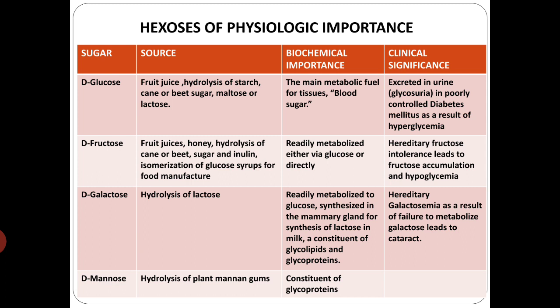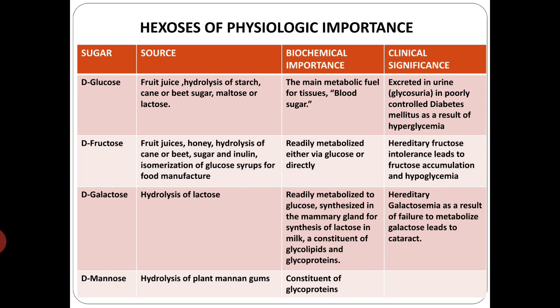So it is the main metabolic fuel in our tissues, in all the cells, and this is termed as blood sugar. And in case of poorly controlled diabetes mellitus, this will be excreted in urine, and that is called glycosuria. And when the levels are high in the blood, then it is the condition called hyperglycemia.